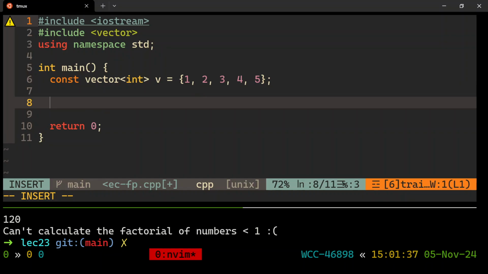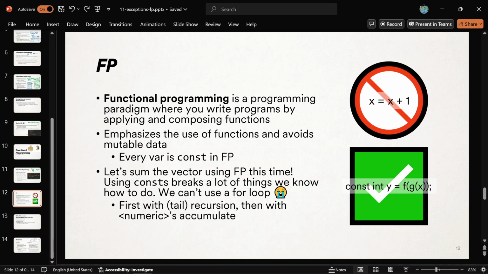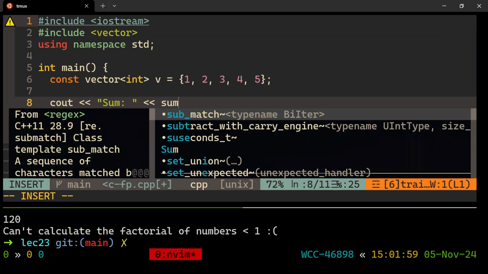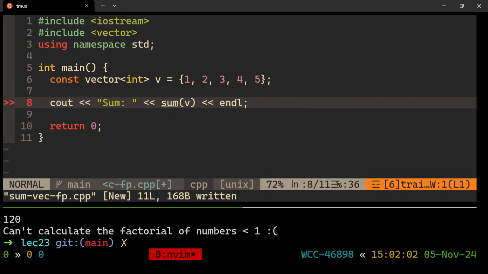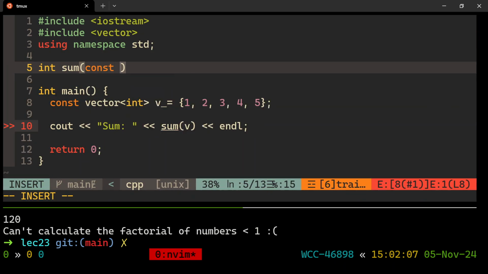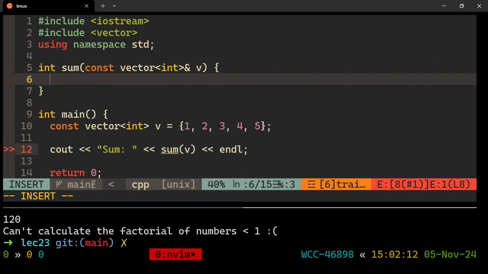I'd like to sum up all the values in a way that is functional. Okay? I'll show you how we have to do this. I don't know what's the best way. The sum is the sum of the vector v somehow. I've got to make a function for this. So I've got to go up here and write int sum, const vector int reference v, and now I have to think really hard.